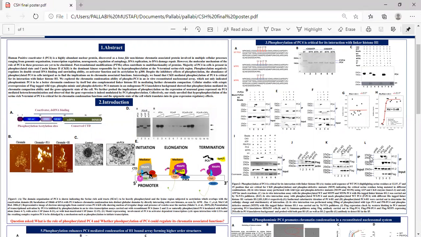As well, in cells, the interaction of this protein is dependent on its phosphorylation, as only wild-type PC4 and phosphomimic PC4 expressed in a knockdown background can interact with linker histone H1, but not the phosphodefective mutant.